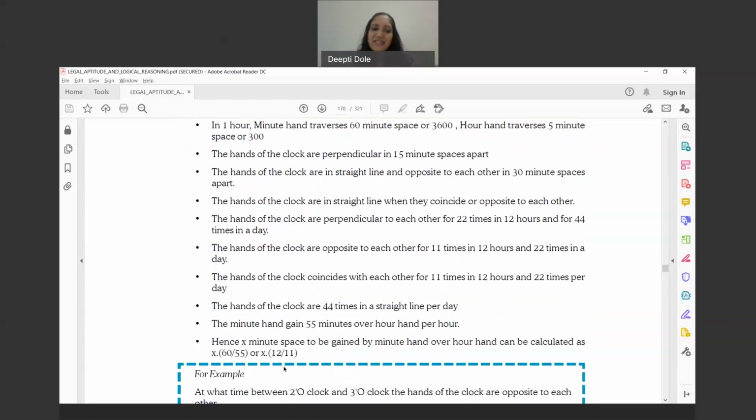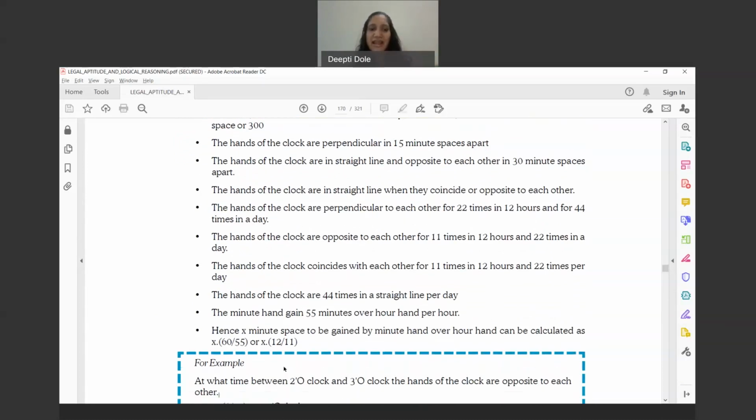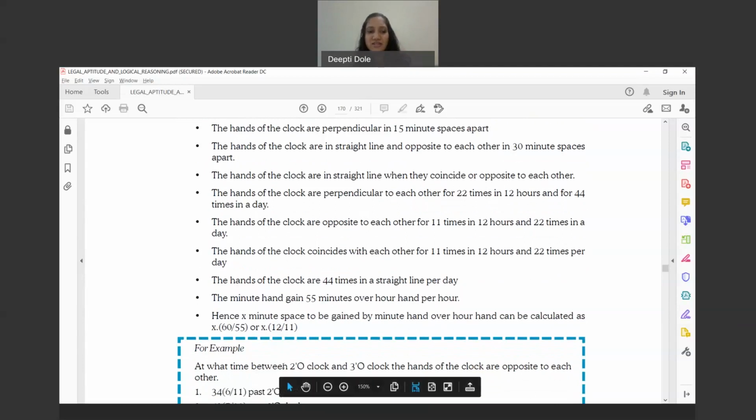So the minute hand gains 55 minutes over the hour hand per hour. So how many times the minute hand moves over the hour hand is what is being mentioned. And hence x minute spaces. Now this is a formula which you will have to remember, so that you can then calculate the questions and derive the answers.